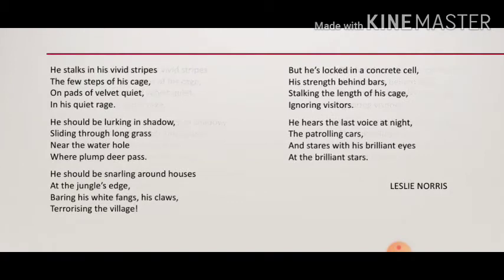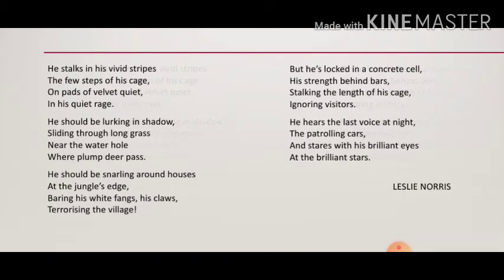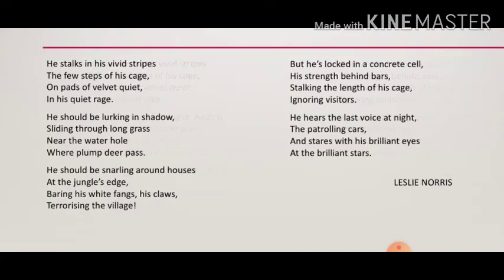He should be snarling around houses at the jungle's edge, baring his white fangs, his claws, terrorizing the village. Now, snarling means warning sounds made by animals, the growl of a tiger. Baring means uncovered. Fangs means sharp tooth of animals.